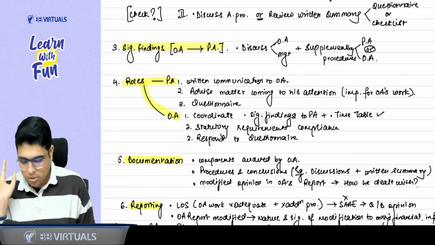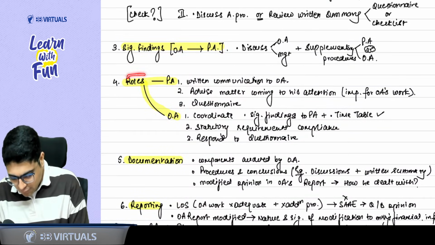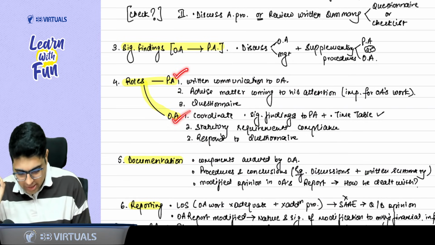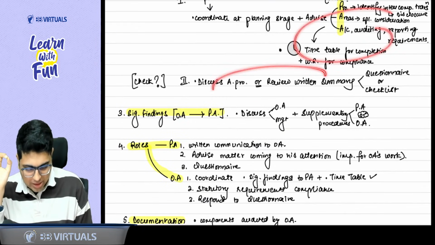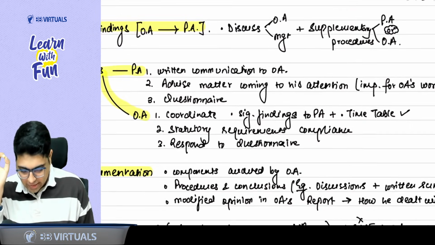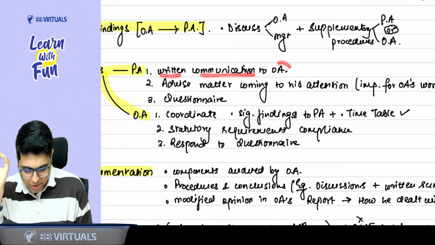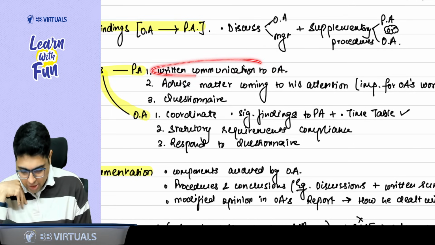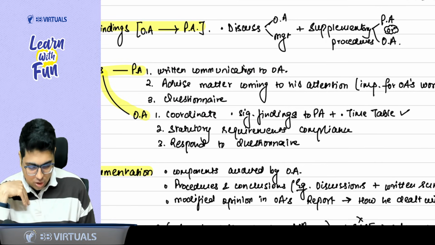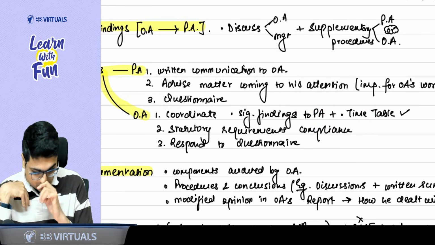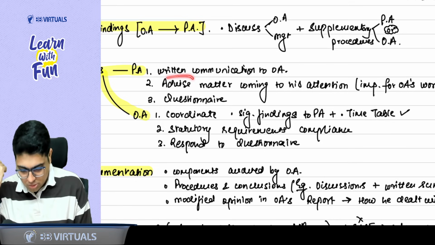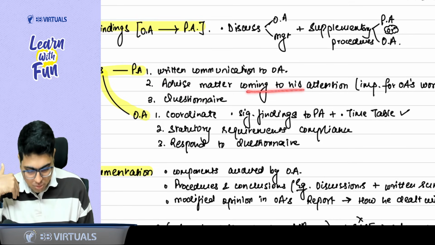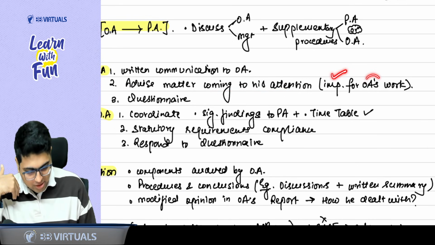Now, sir, last 2-3 topics. One more question I say ask is, what are the different roles of principal auditor and other auditor? Talking about the principal auditor, the first role is, whatever things he is communicating, these should be communicated in writing. So written communication by the principal auditor to the other auditor. Now, sir, when the principal auditor is communicating, he will also coordinate. He will also ask the other auditor to communicate the significant findings and comply with the timetable as we discussed earlier. Now, sir, when the other auditor is telling the significant findings, the principal auditor can also advise him about any matter which comes to his attention and that is important for the other auditor's work.